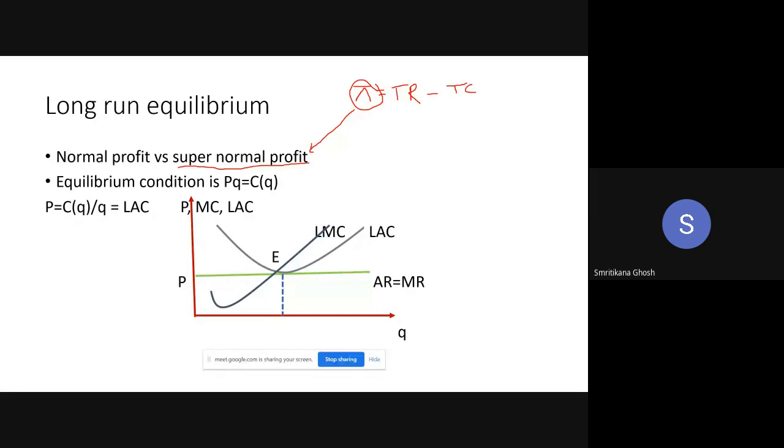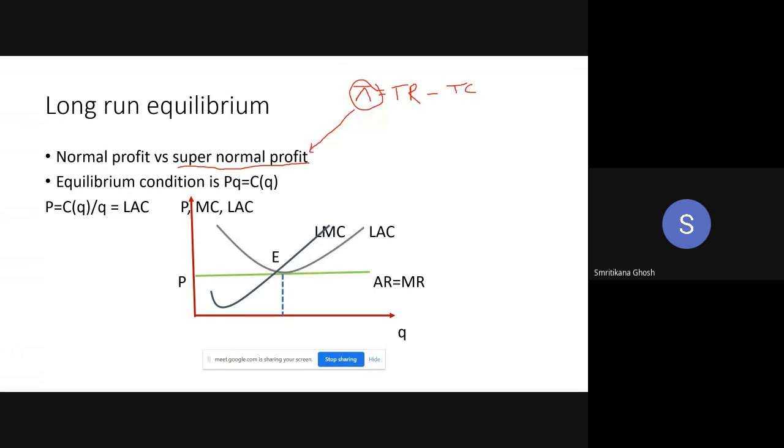Whether the concept of supernormal profit is clear to you or not, this is my question. Ma'am, can you repeat? Whichever we know as the profit, the actual name of that profit is supernormal profit. So the supernormal profit is zero. In the long run, supernormal profit of all the existing firms will be zero.